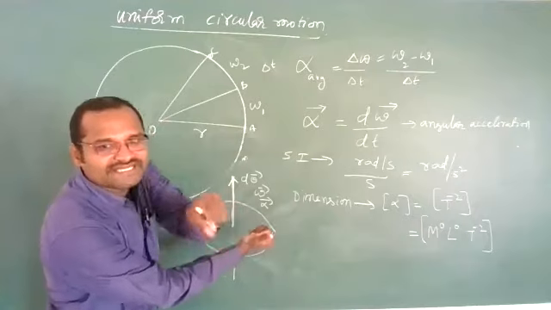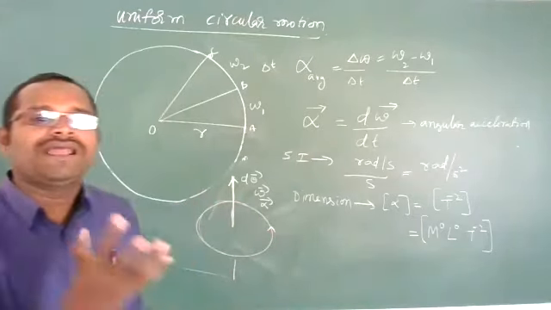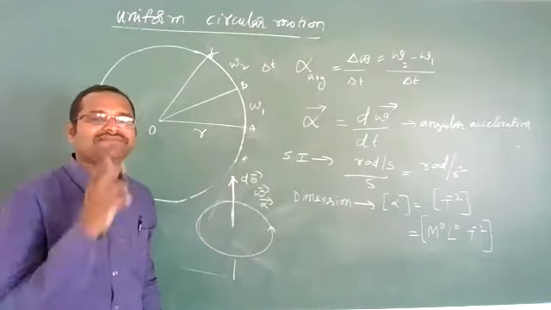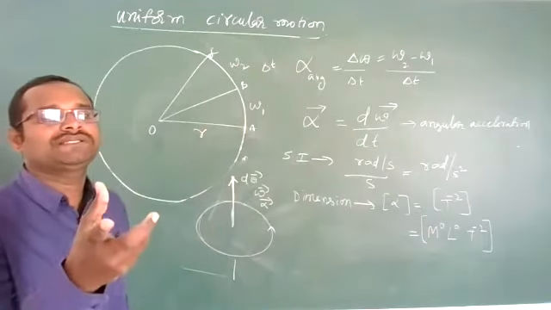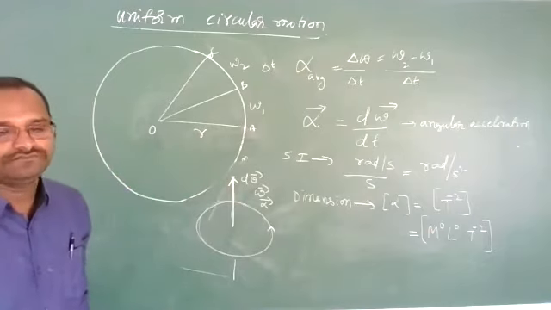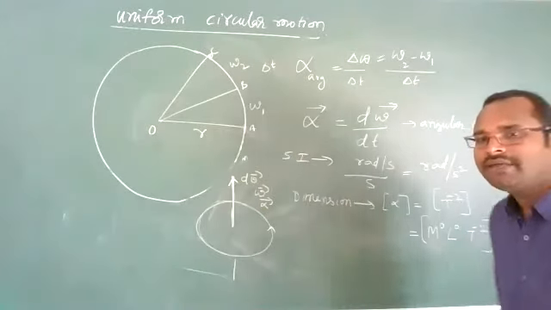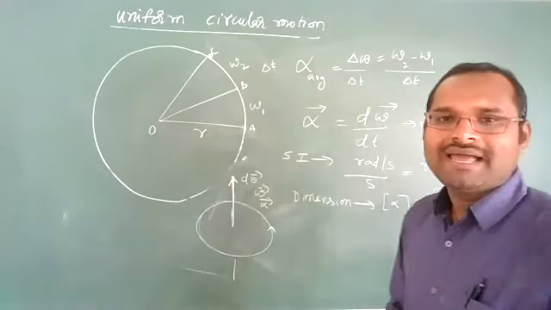All will be in this direction only. All these three are axial vectors, which means the directions are along the axis of rotation. Did you get it, students? So this is angular acceleration.